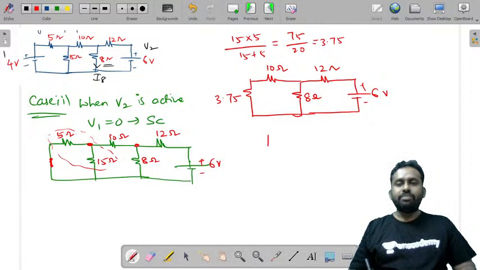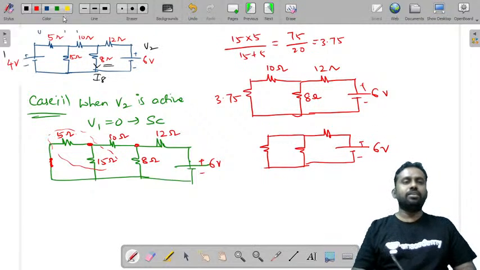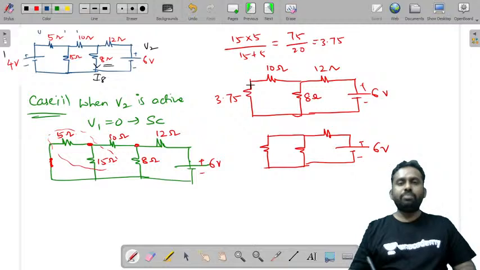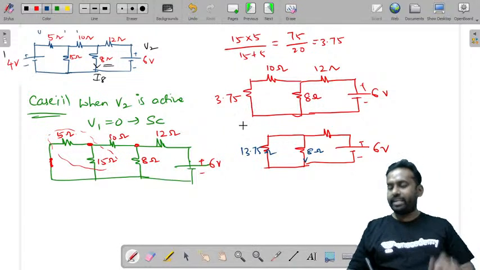Now I'll simplify them. Now let us say 10 plus 3.75 is 13.75 ohms. This is 8 ohms. We want just the current in 8 ohms, right? We need not bother about the rest of the resistors.